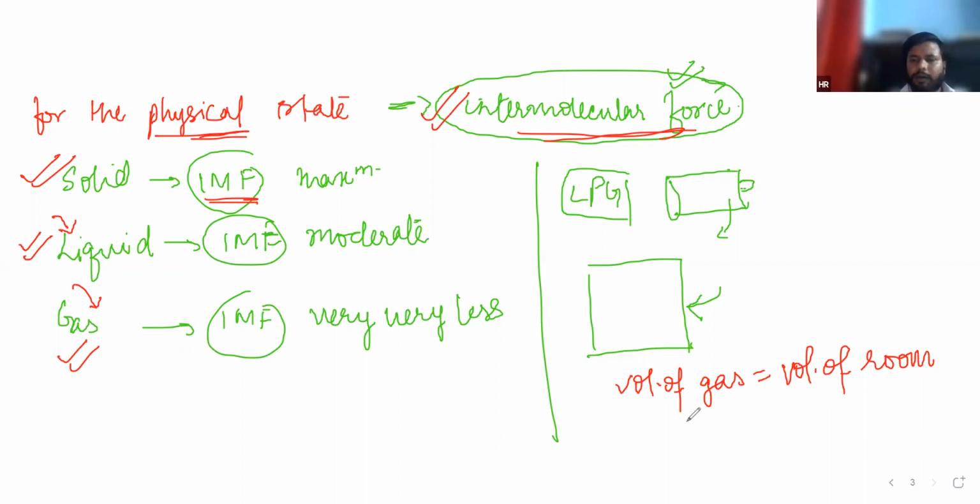That's why the volume of gas will be equal to the volume of your room, and the shape of gas, initially in cylindrical form, after spreading will be just like your room.